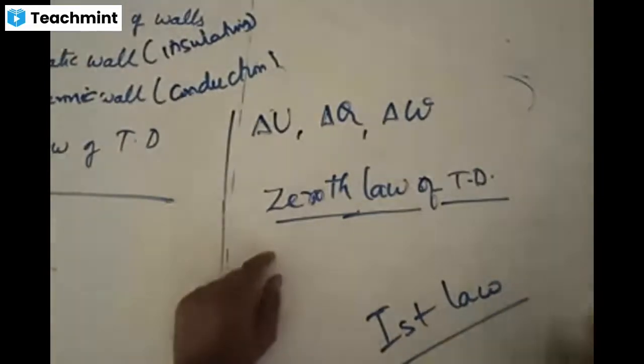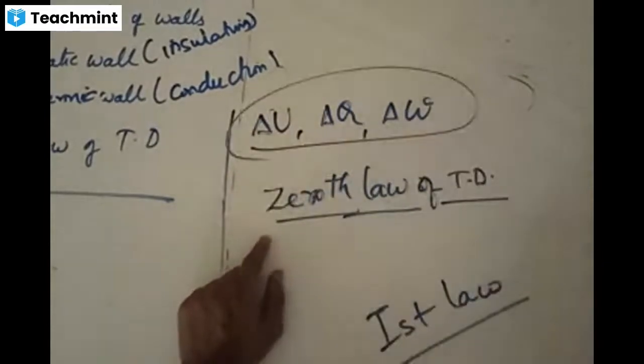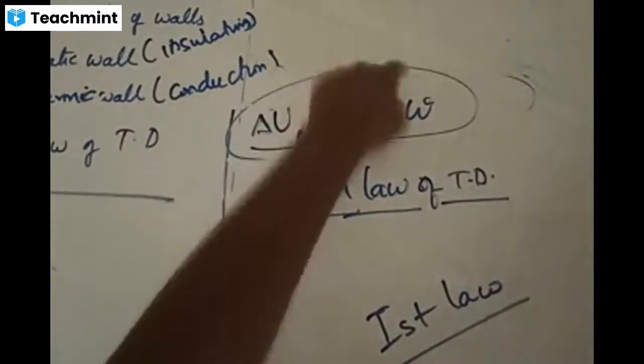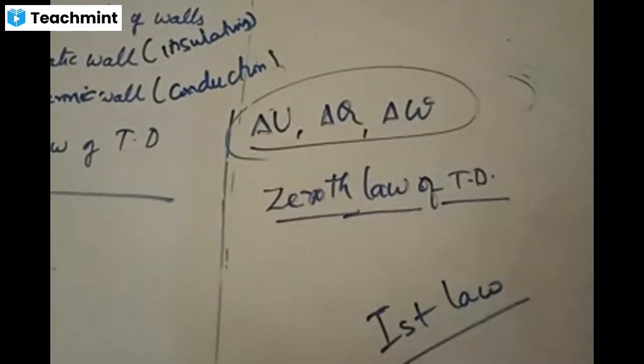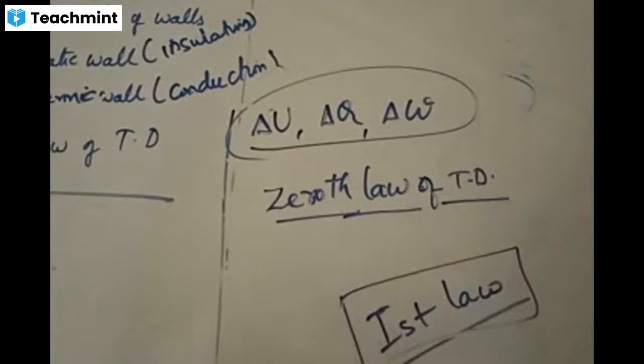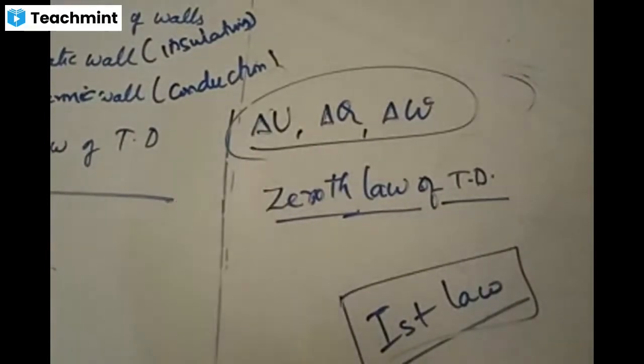This is the first law of thermodynamics, which deals with these things. These three things are explained in terms of the first law of thermodynamics. How these are connected will be explained by the first law. And this was invented first, and after the first law, the second law of thermodynamics was also invented. Scientists were doing some work and they put forward some laws in terms of the first and second law.